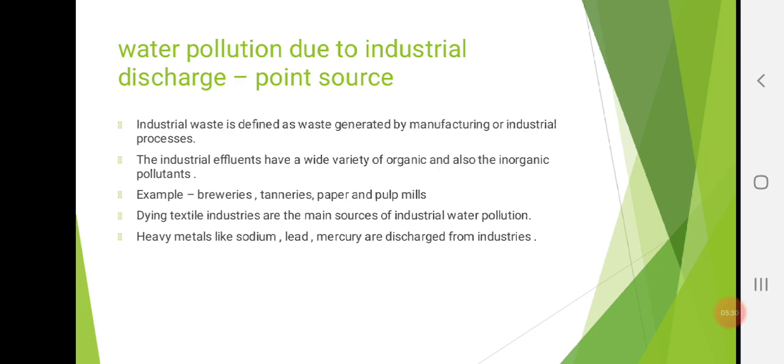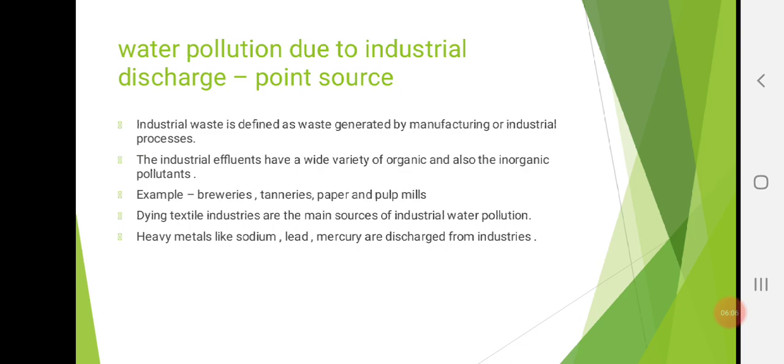So the first is, as I said, water pollution due to industrial discharge, which is a point source cause. Industrial waste is defined as waste generated by manufacturing or industrial processes. The industrial effluents have a wide variety of organic and also inorganic pollutants. For example, breweries, tanneries, paper and pulp mills, and dyeing and textile industries are the main sources of industrial water pollution.